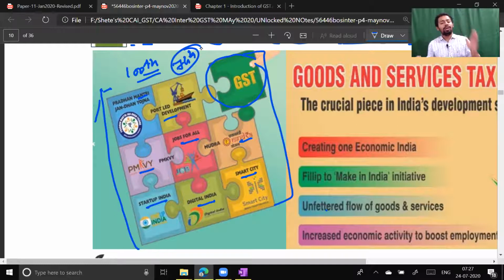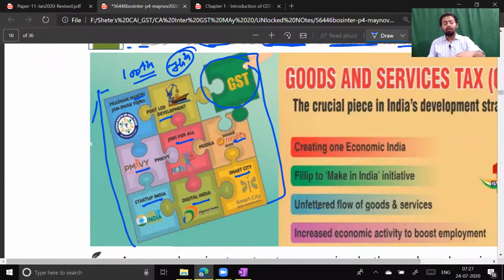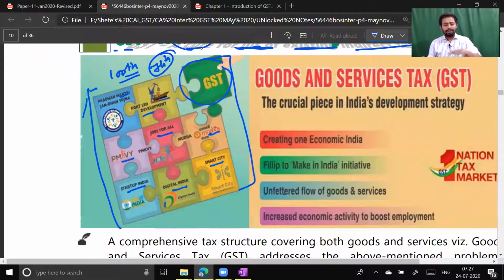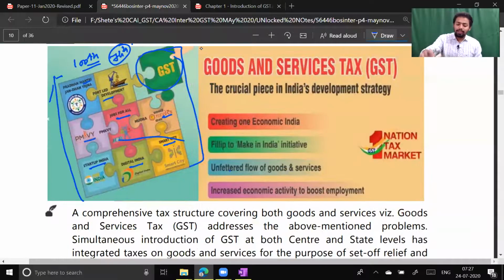And then demonetization happened, and then a lot of things happened. The banking system has been improved, the Digital India e-governance system has been improved, the Companies Act has been changed. So many things have been changed. Foreign direct investment policies have been changed. By doing all those things, now we are somewhere around rank 43 or 42. That kind of rank we have achieved in ease of doing business, and therefore we are moving faster towards positivity. Now please understand, goods and service tax is a crucial piece in India's development strategy.